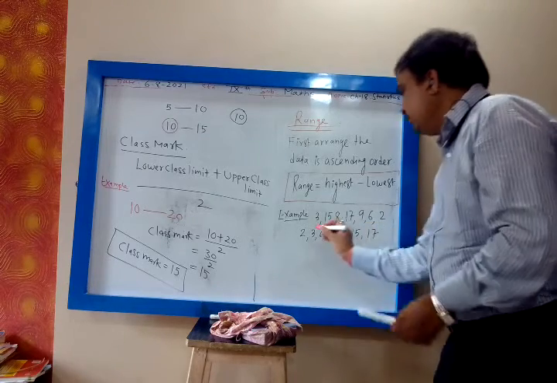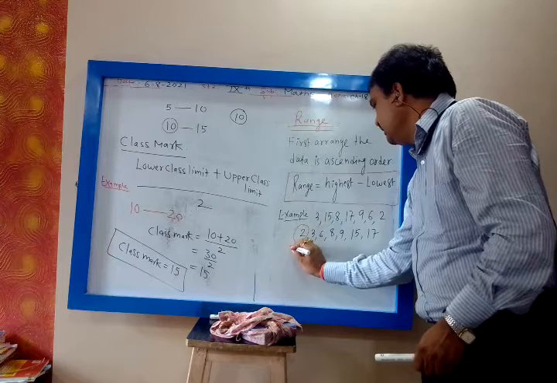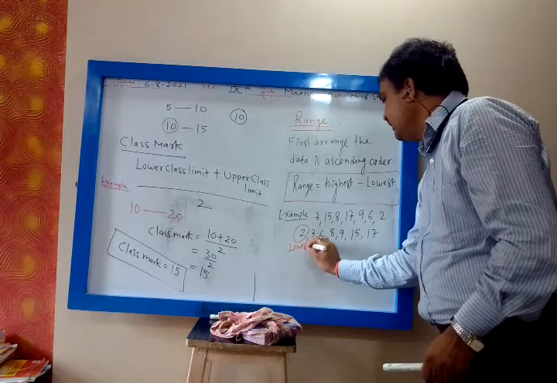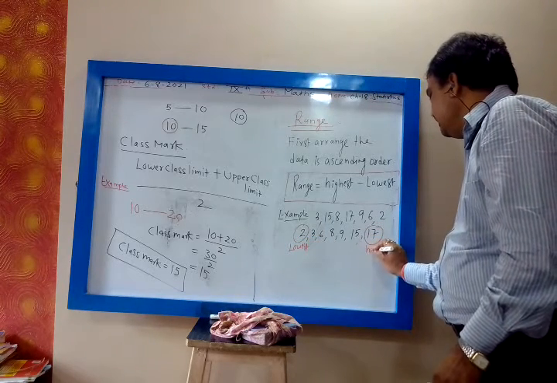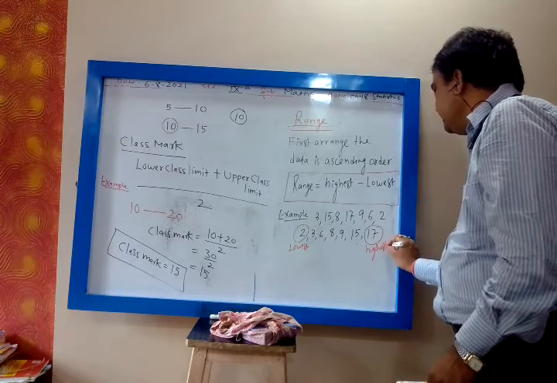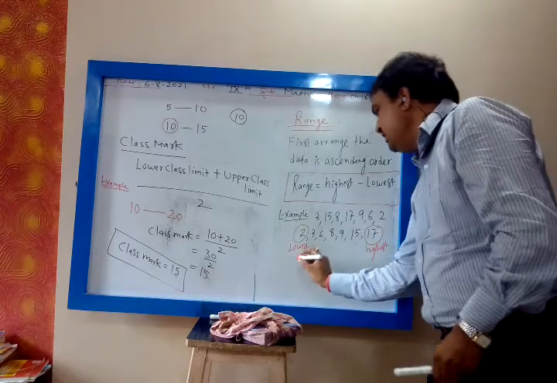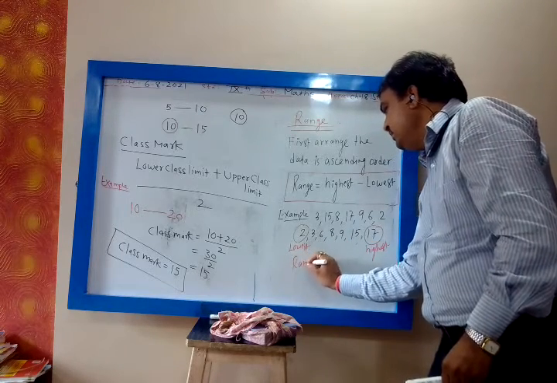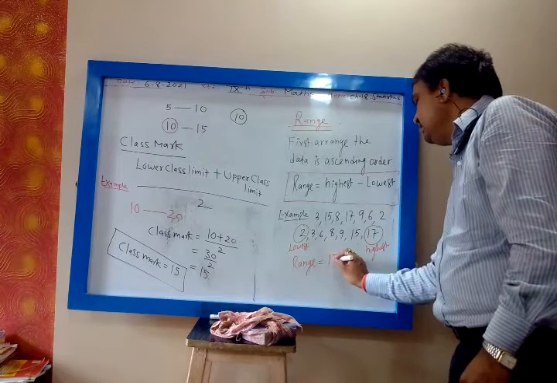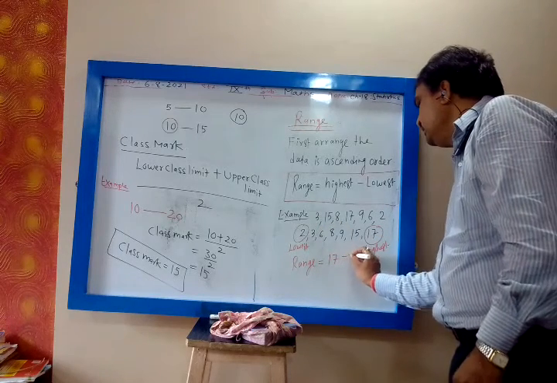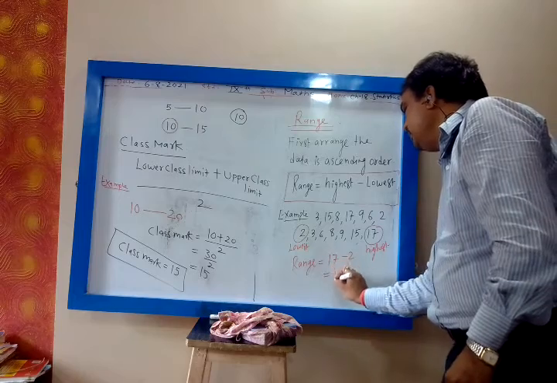Now 2 is my lowest and 17 is my highest. So what will be the range? Range will be highest minus lowest. Highest is 17, lowest is 2. 17 minus 2 is 15.